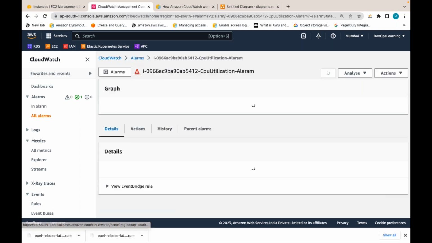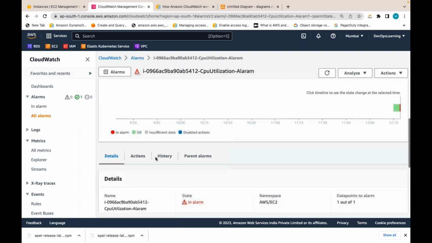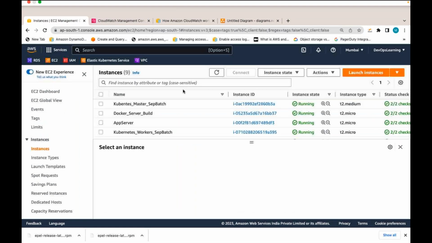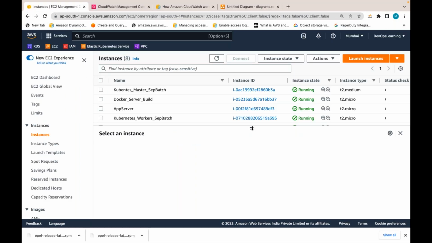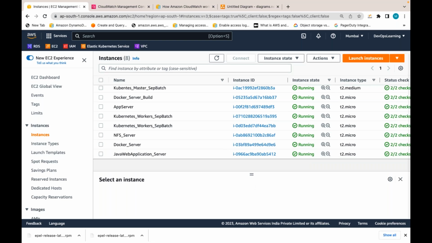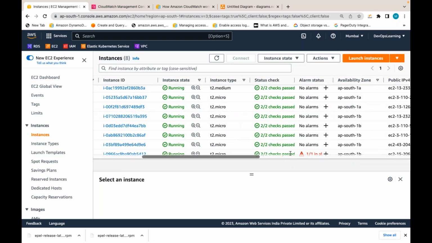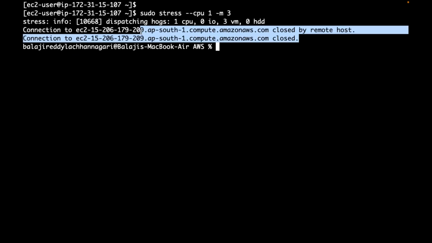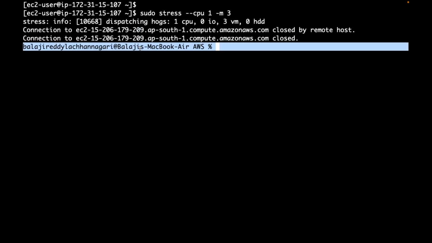Since this went to alarm state, I have defined some action. What was my action on this alarm? Reboot. If I go to my instances section and refresh, that server might have stopped and started. Already you can see my SSH session is closed. Why is it closed? Because that EC2 instance is stopped and started, basically rebooted. Because of that, my SSH session is terminated.